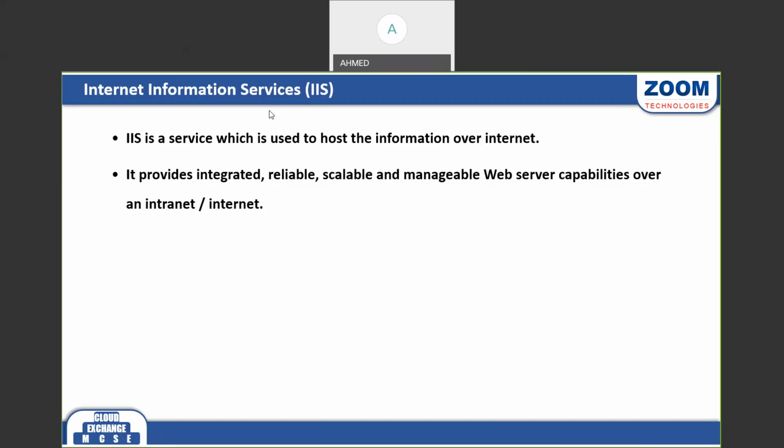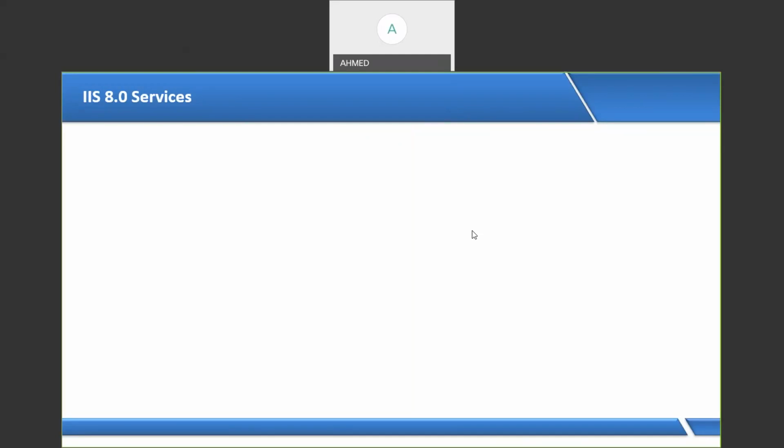Now by using IIS service, we can configure some types of websites. In the 2012 server operating system, the IIS version is 8.0 and it supports some services.